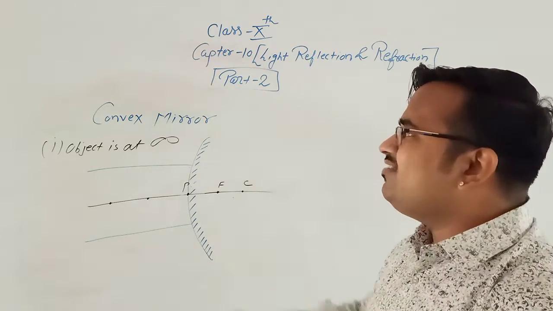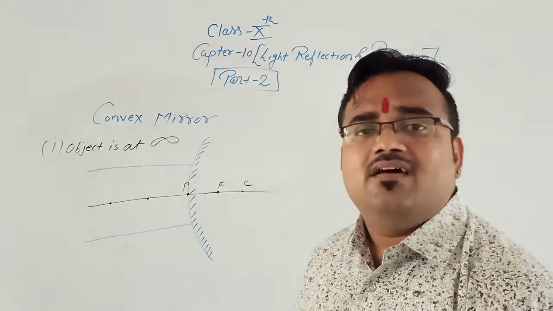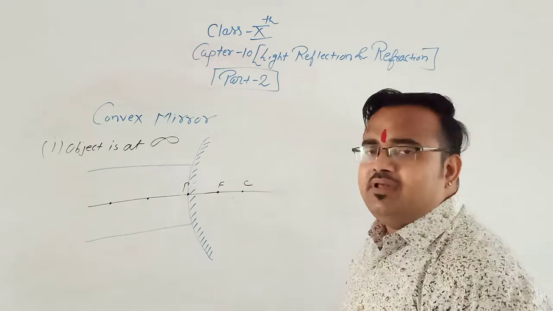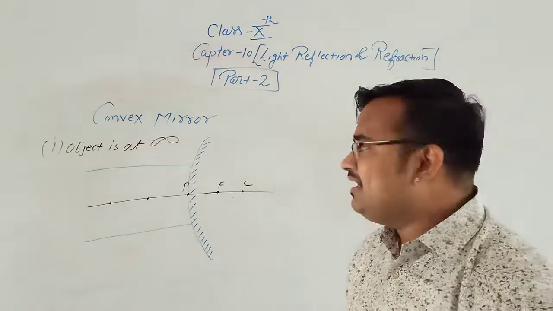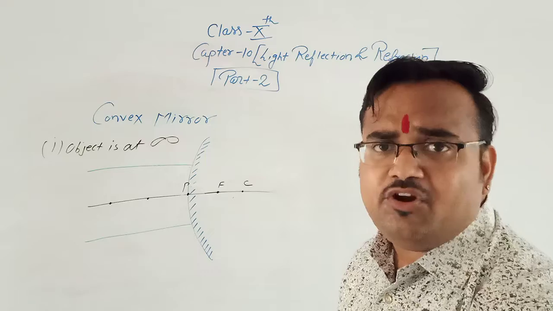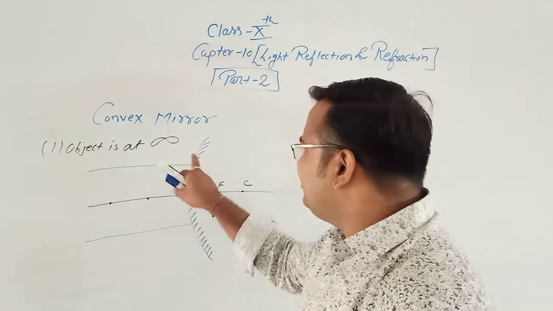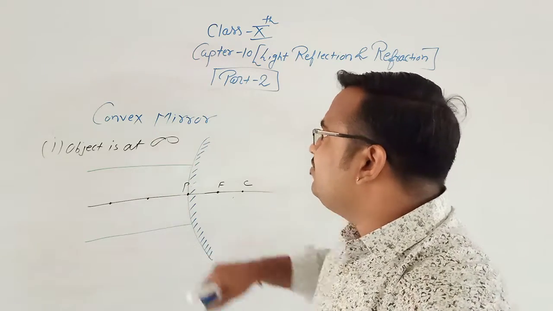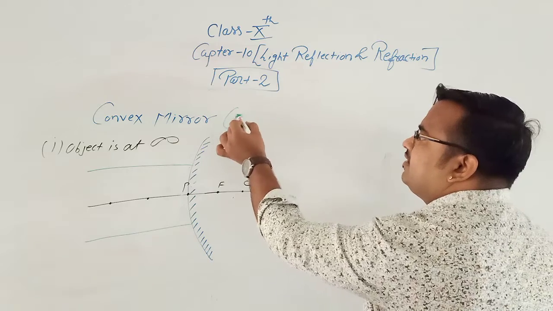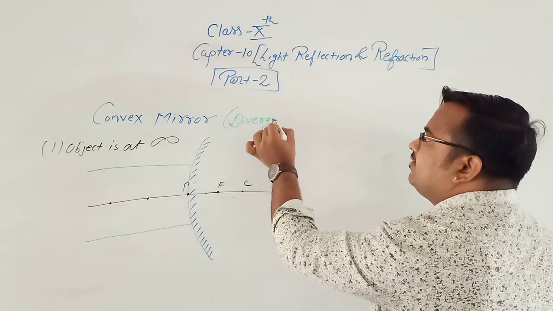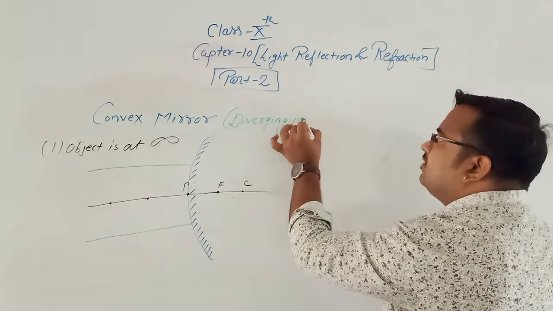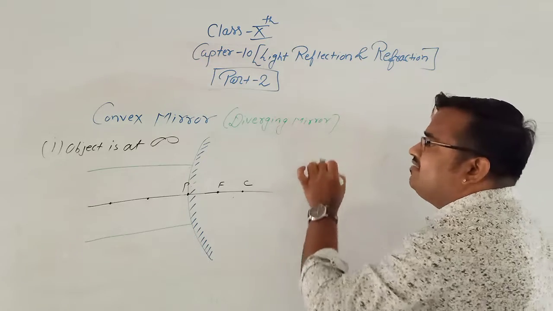Now the convex mirror is a reflecting mirror, that means it is a diverging mirror. Yes, this is the reflecting side, and the convex mirror is known as a diverging mirror. That means it diverges the incident ray.